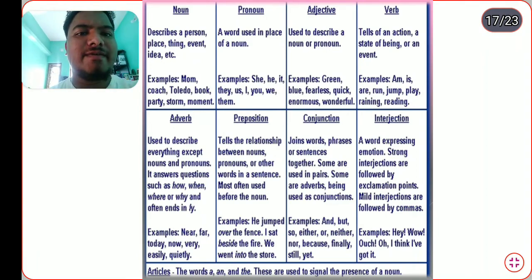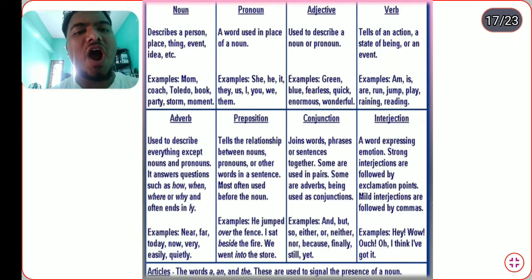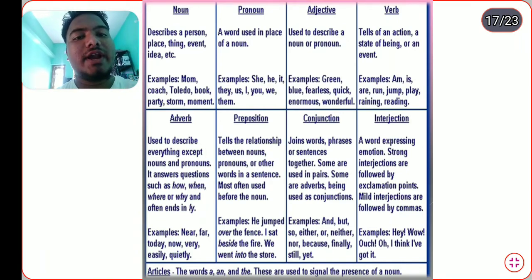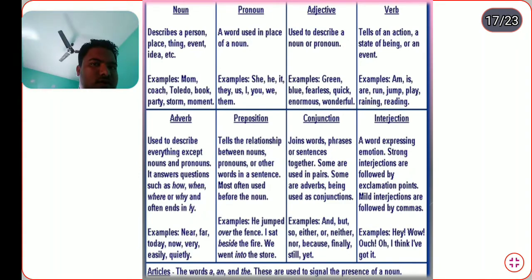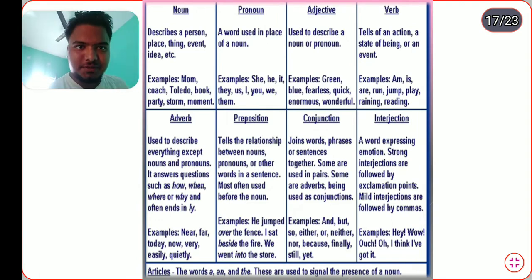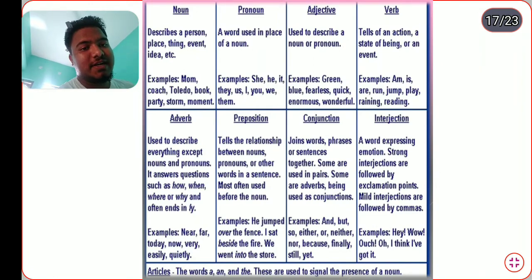Adverb: used to describe everything except nouns and pronouns. It answers the questions how, when, where, and why. Examples: nearby, today, very, easily. Preposition shows the relationship between a noun or pronoun and other words in a sentence, most often used before the noun. He jumped over the fence. I sat beside the fire, and we went into the store.